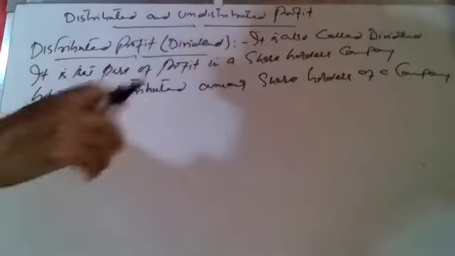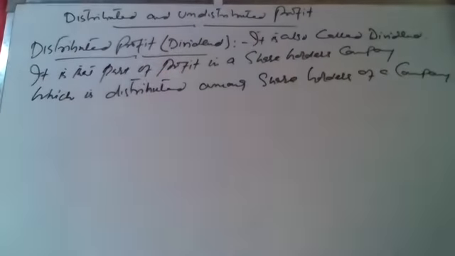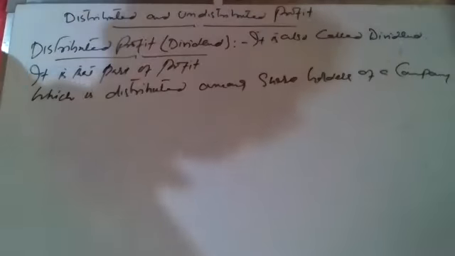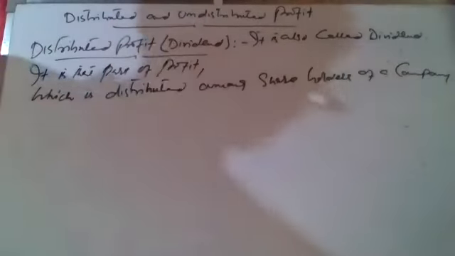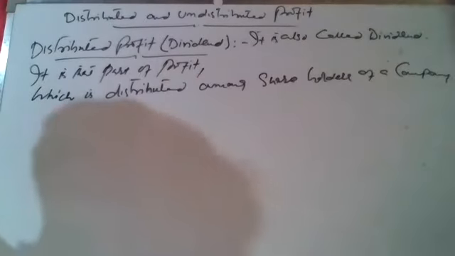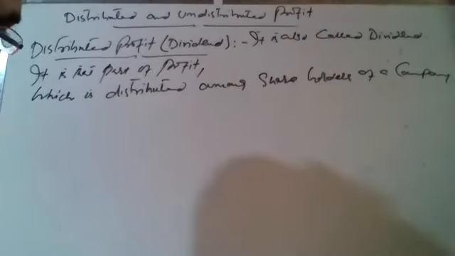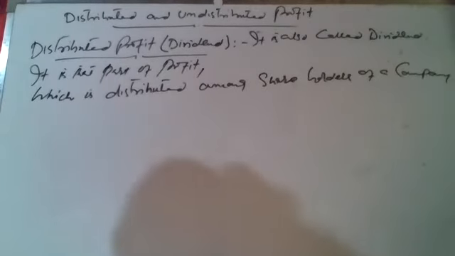So that part of profit, हम इतना भी लिख सकते हैं, that part of profit which is distributed among shareholders of a company. It is that part of profit which is distributed among the shareholders of a company or a firm. Okay. So it is also called a distributed profit or dividend.